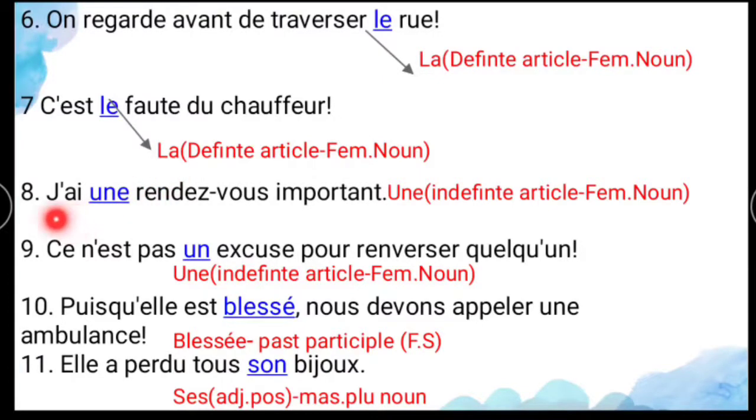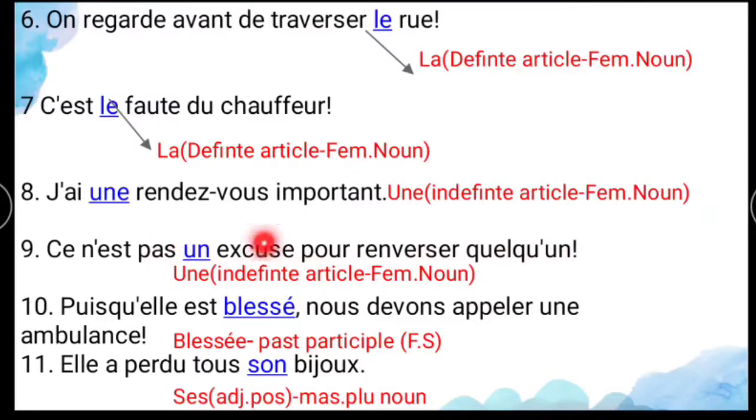And next, the eighth one, j'ai un rendez-vous. So here the mistake is what? Indefinite article, because the noun is masculine. For that masculine noun you have to use un only. Un rendez-vous. It's not une. You have to change for this one. And the ninth one is, ce n'est pas un excuse pour envoyer quelqu'un.